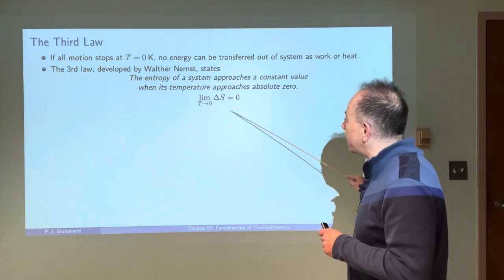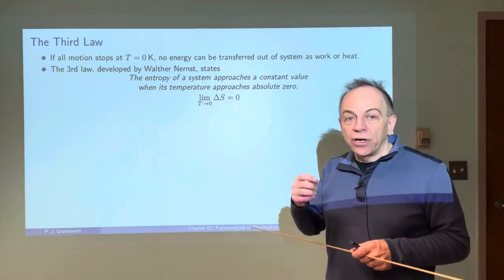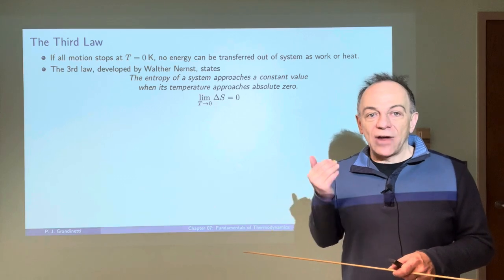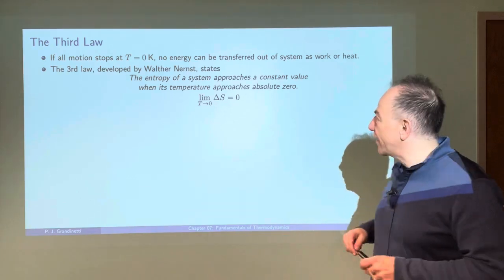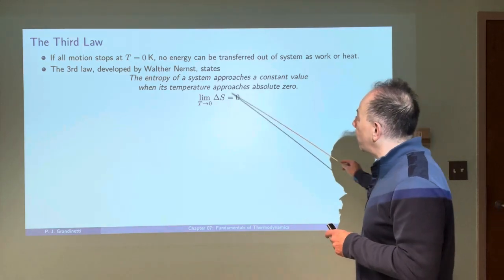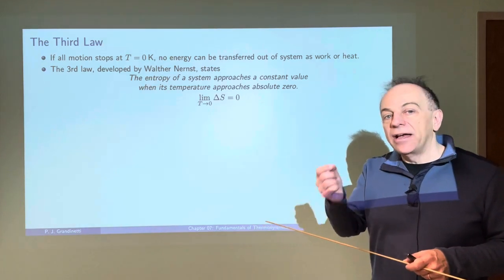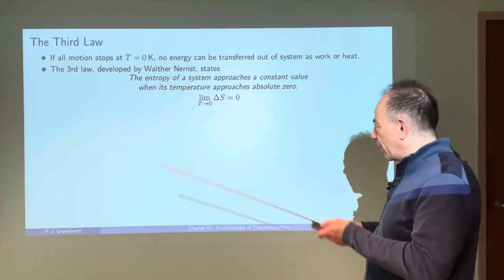So we would expect then that as we get closer and closer to zero, it becomes more and more difficult to extract out energy in the form of heat or work. And so we get to a situation where the change in the entropy as we approach zero goes to zero. All right?